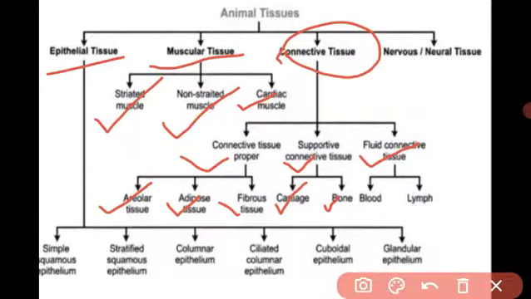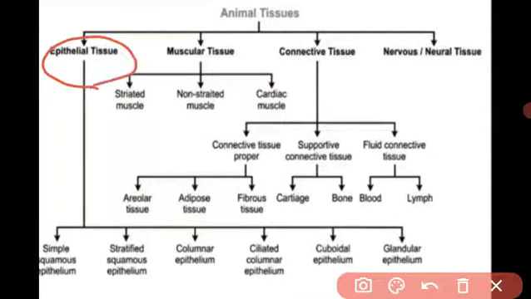Fluid tissue is divided into 2 types: blood and lymph. And nervous tissue. We have to study all the subtypes of tissue in detail in our syllabus. Got it, student? First we will start with epithelial tissue. Then one by one we will see each and every subtype in detail.